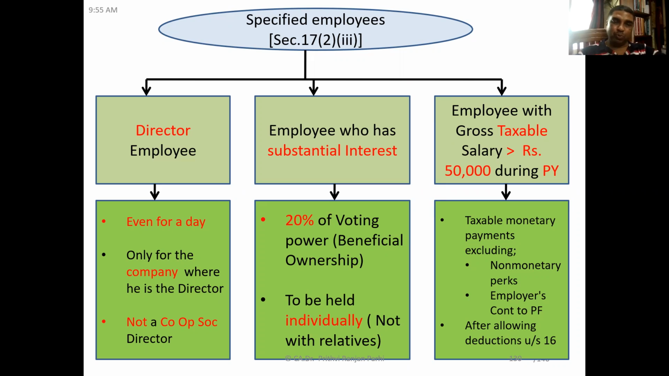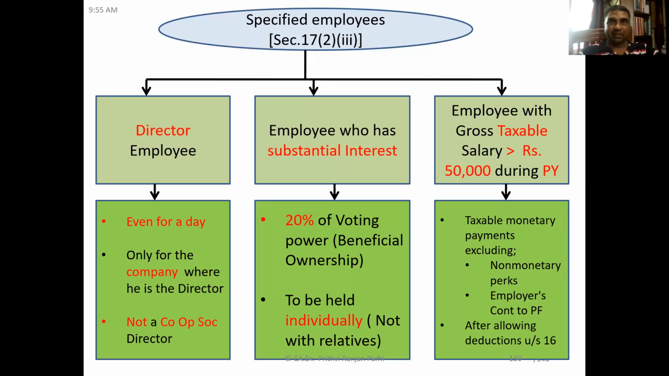And employees who have substantial interest in the company will also be called specified employees. Substantial interest means 20% of voting power. Here, 20% is beneficial ownership of shares equivalent to 20%. If it is held individually, then he will be considered a specified employee. Beneficially held individually means if it is held along with relatives, he will not be considered a specified employee.